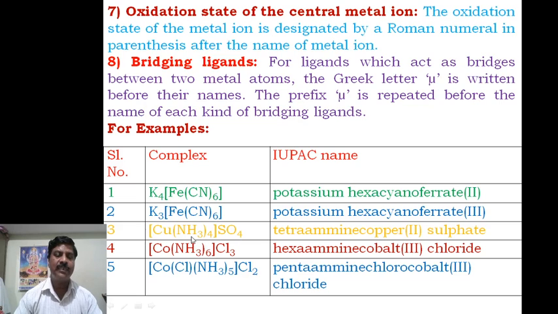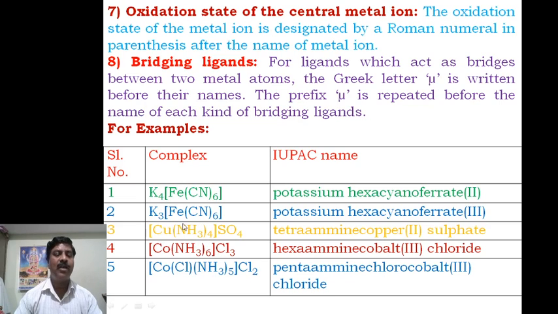Next, another example. Here this is a cationic complex. In a cationic complex, the cation will be named first, and here the coordination part will be a cation. While naming the coordination part, you name the ligands first, followed by the anion. Here ammine will be there, repeated 4 times, therefore tetraammine. Then you write copper as it is, because it is a cationic complex. Therefore, tetraammine copper. Then immediately you go to the oxidation state.